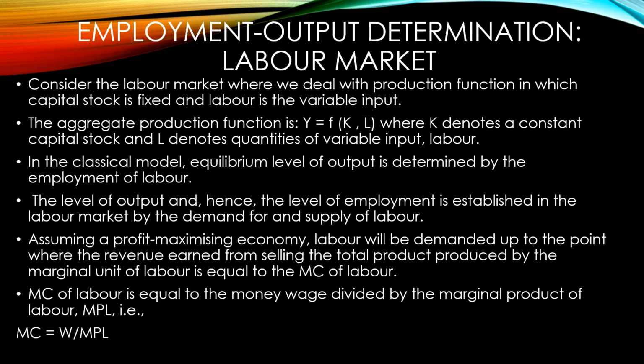So consider a labor market where we deal with the production function and all. Here the labor market is related with the production market, or the output market. That's why we are simultaneously looking into the labor market as well as the commodity market. We are assuming that production of output is a function of capital as well as labor, and here capital is considered to be the constant capital stock. That is, it is not variable, it is considered to be fixed, at least in the short run.